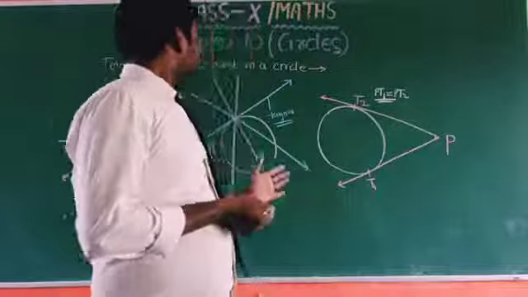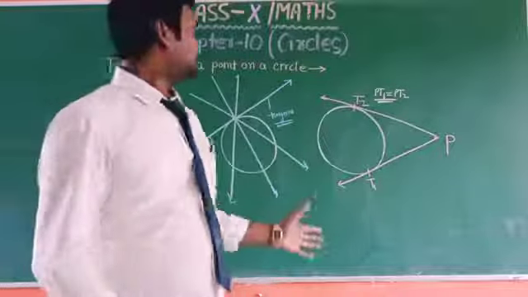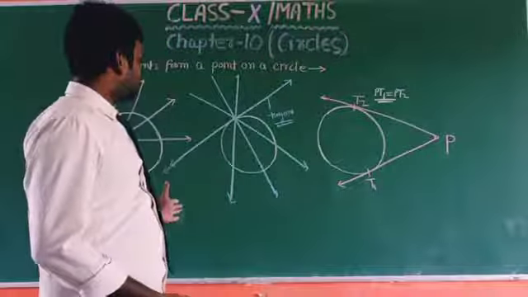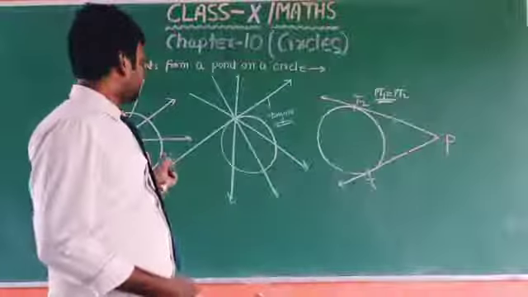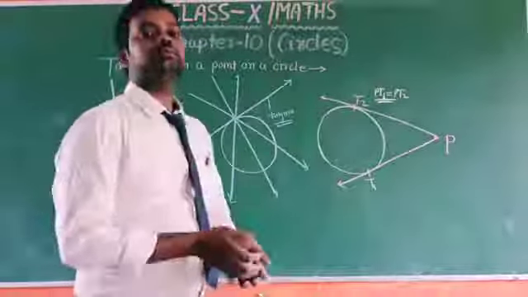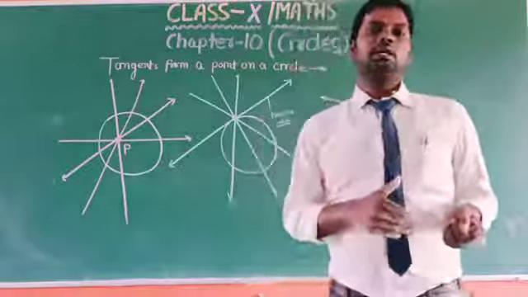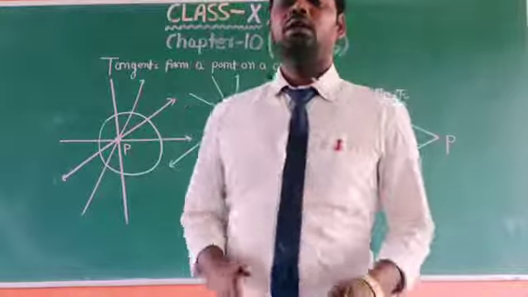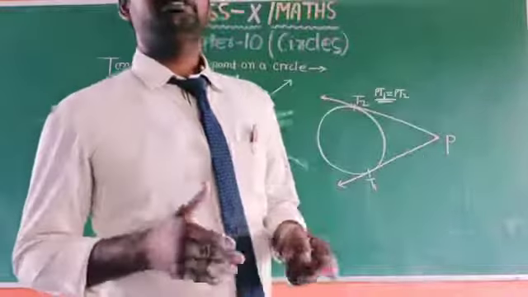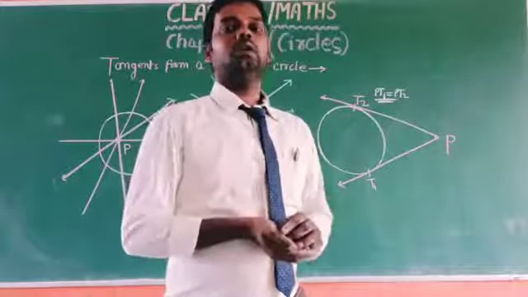So dear children, this is the property, some more properties of tangents. When the point lies inside, on the boundary, and outside, how many tangents can be drawn?